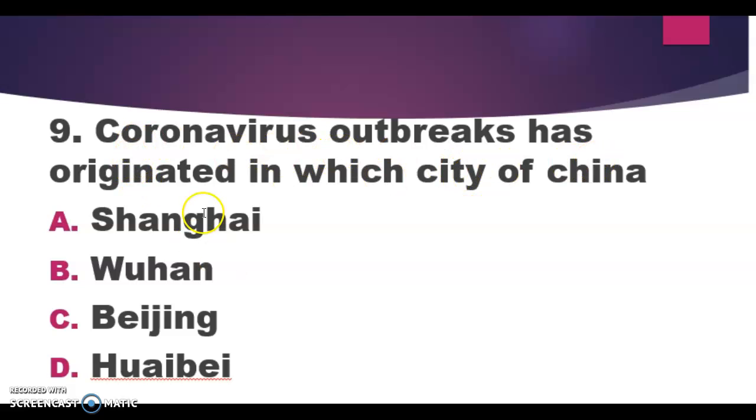Coronavirus outbreak originated in which city of China? A, Shanghai, B, Wuhan, C, Beijing, D, Hubei. So the correct answer is B, that means Wuhan. The novel coronavirus disease outbreak occurred in Wuhan city of China.